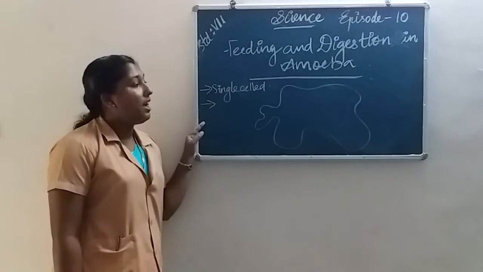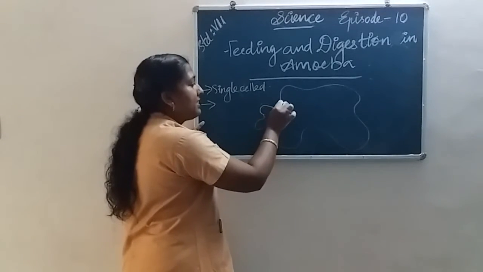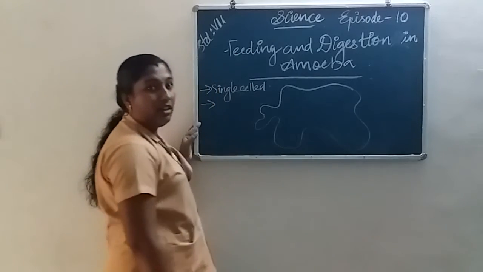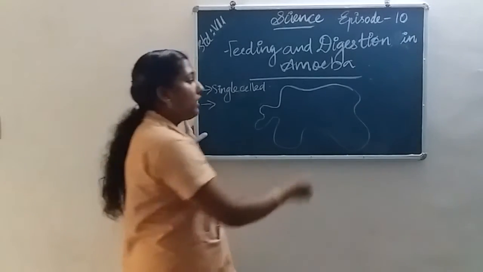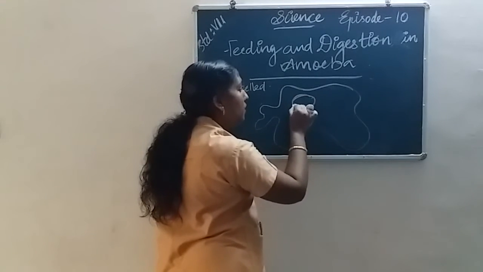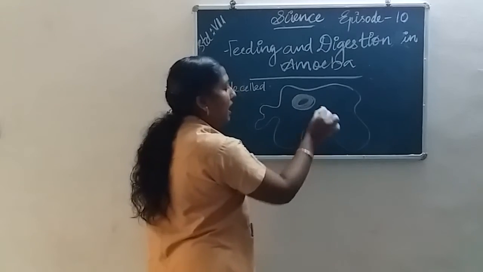Amoeba has a cell membrane. A round dense nucleus is present in amoeba.